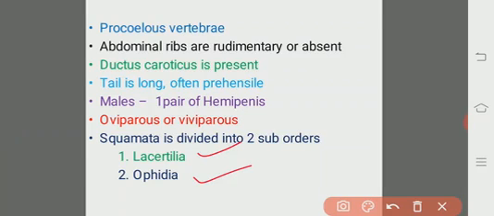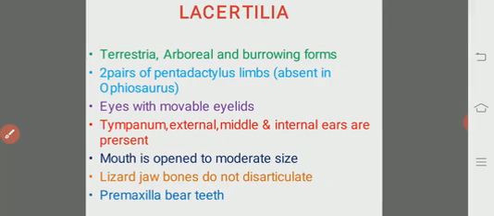Suborder Lacertilia includes lizards, calotes, chameleon, varanus, and the Komodo dragons. All of them are included under the Lacertilia, whereas in the Ophidia, all the snakes are included. So let us see the suborder Lacertilia.